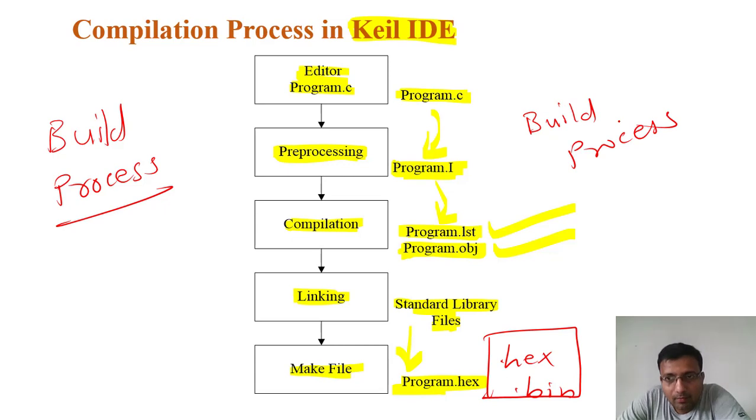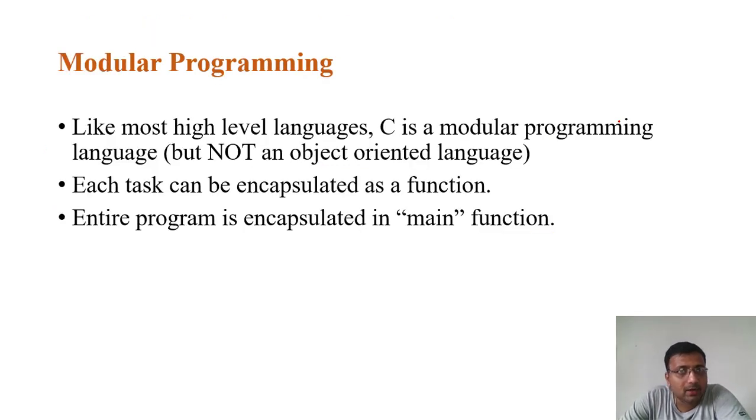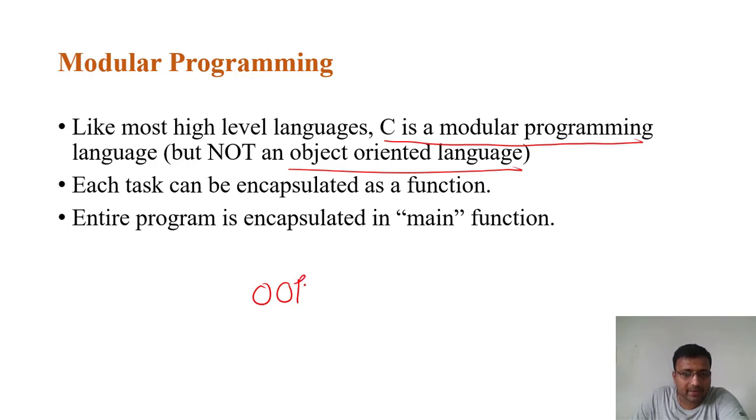Okay, next we'll move forward. Again, C is a modular programming language, like most of the high level languages, but not an object oriented programming language. Object oriented programming is different. In that, everything is treated as an object.